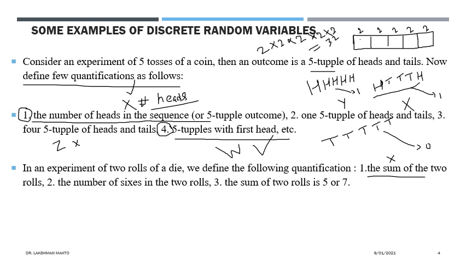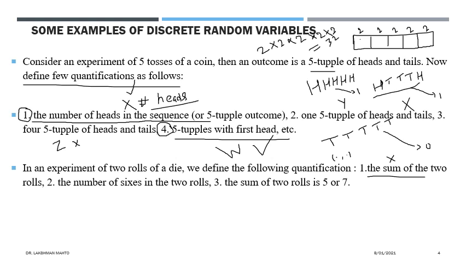Definitely the outcome here would be an ordered pair. The first entry of the outcome will come from the first roll, and the second entry would come from the second roll. So what are the possible entries here? It would be 1 2 3 4 5 6, and the second entry would also be 1 2 3 4 5 6. So that is the situation now.